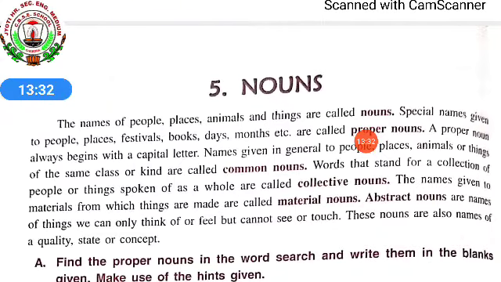Words that stand for a collection of people or things spoken of as a whole are called collective nouns. The names given to materials from which things are made are called material nouns. Abstract nouns are names of things we can only think of or feel but cannot see or touch. These nouns are also names of a quality, state or concept.